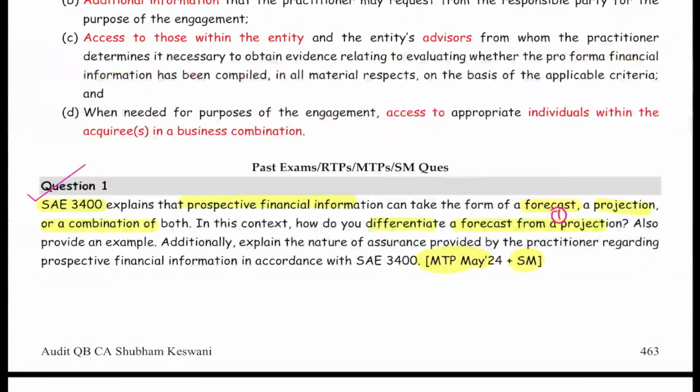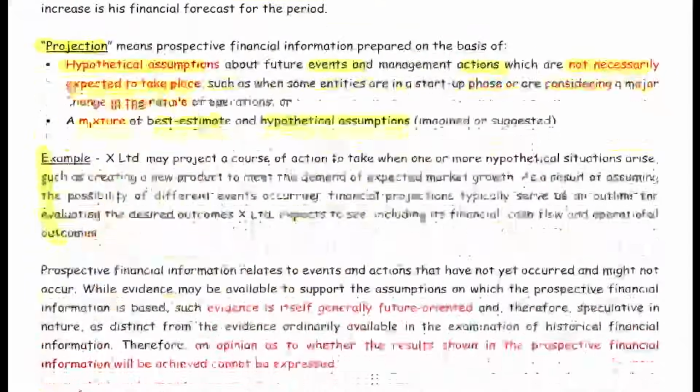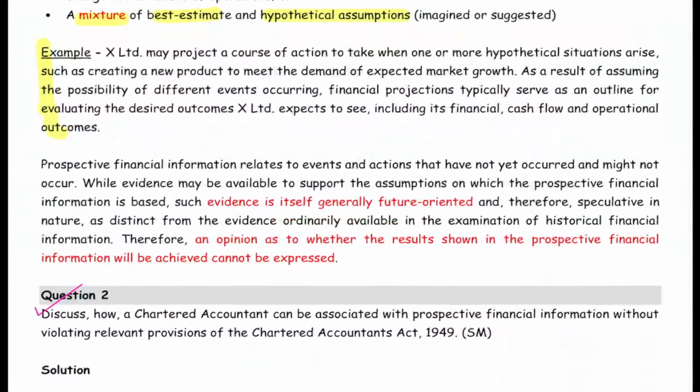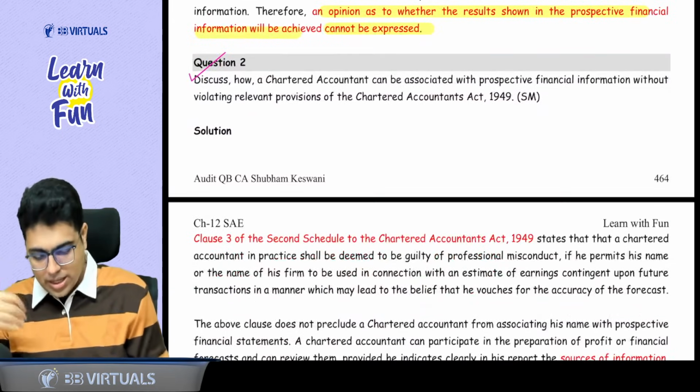Now, sir, the second part, they are also asked for example. We have explained the example also. Additionally, explain the nature of assurance that the practitioner can give on PFI. What nature of assurance can you give? Can we give an opinion that PFI result will be achieved? Answer is no. We cannot give the opinion that the results will be achieved. So this is the same thing you need to write, that evidence based on which you are checking the PFI is future oriented. Opinion whether the results of PFI will be achieved cannot be expressed. Easy peasy? Yes, sir.